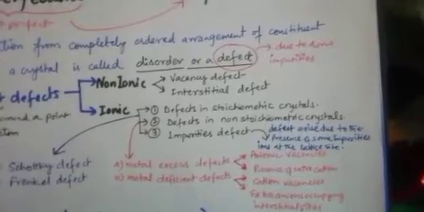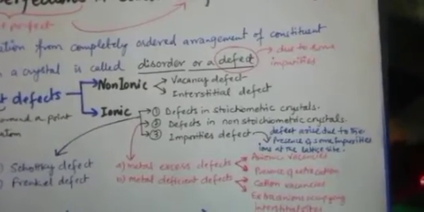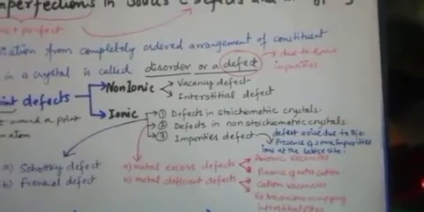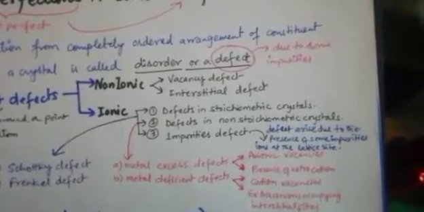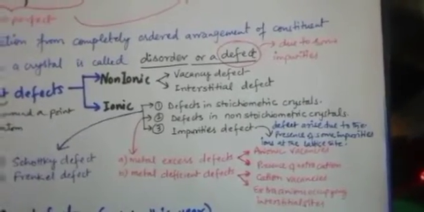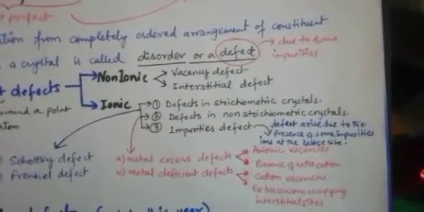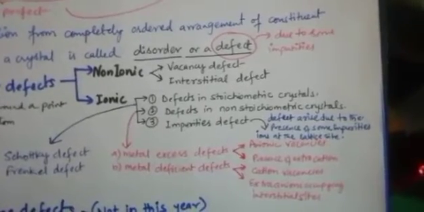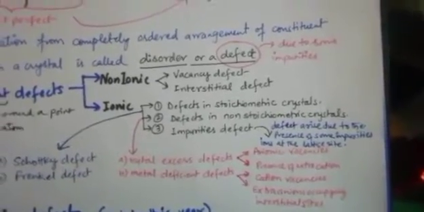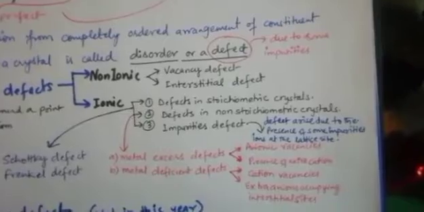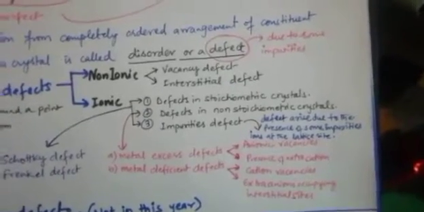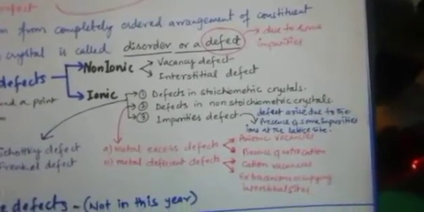0 Kelvin. At any temperature above 0 Kelvin, the crystal has some departure from completely ordered arrangement. It is very difficult to grow a perfect and ideal crystal. As the temperature increases, the defects increase. So any deviation from completely ordered